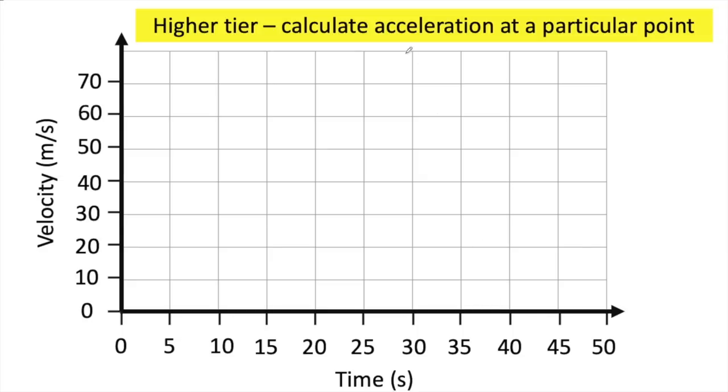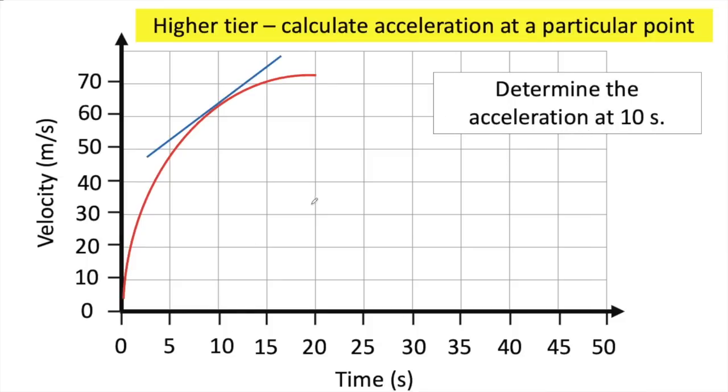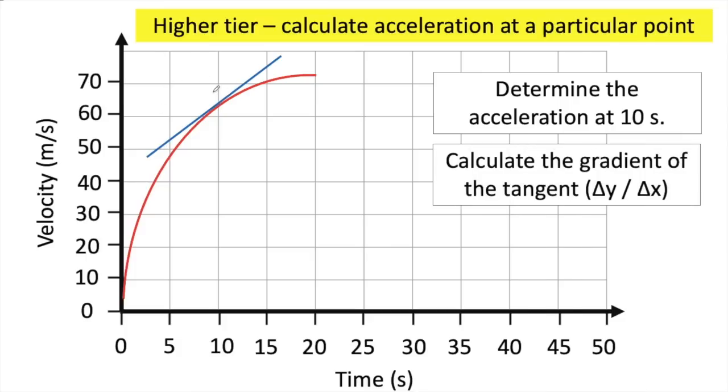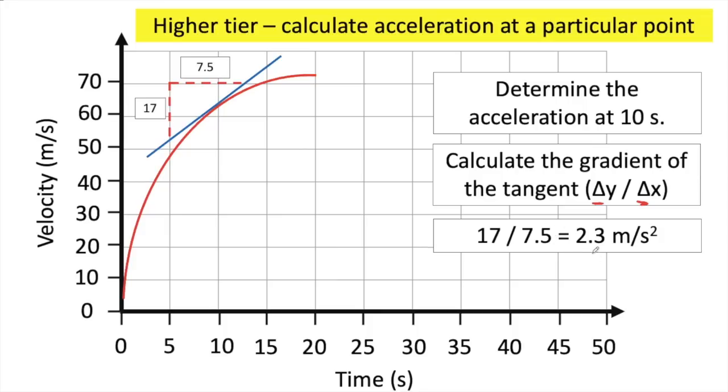For higher tier, you'll also have to calculate the acceleration at a particular point. So if we have a look at this graph here, where the acceleration is changing because it's a curved line rather than a straight line. If, for example, we were to ask for the acceleration at 10 seconds, we would draw a tangent at 10 seconds, determine our values for y and x from that tangent, and do the change in y divided by the change in x. So if we had a look at this, for example, we'd have 17 divided by 7.5 to calculate an acceleration of 2.3 meters per second squared.